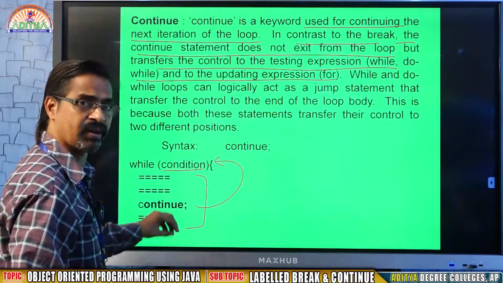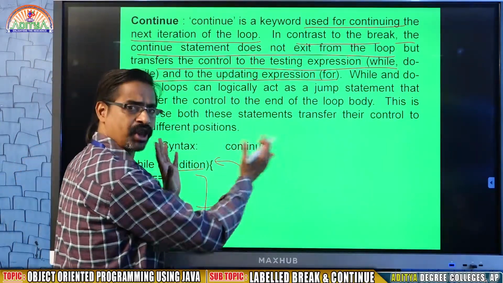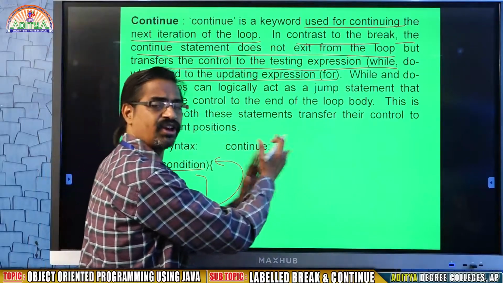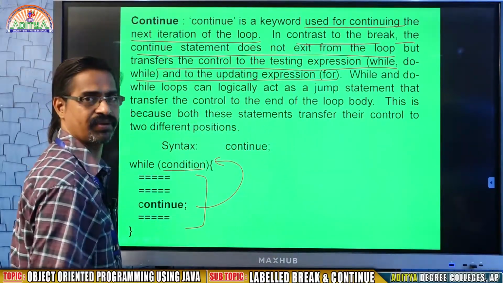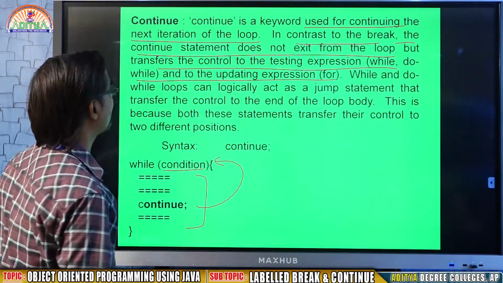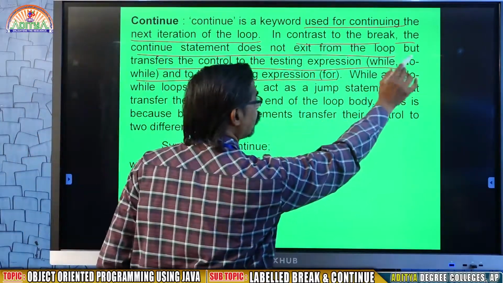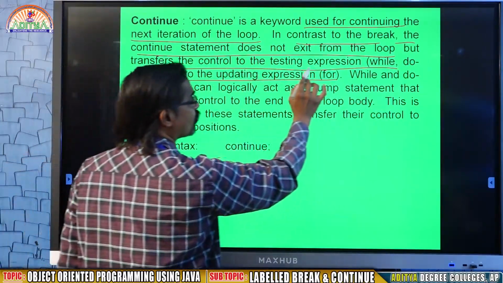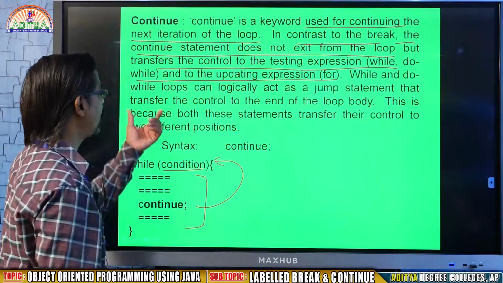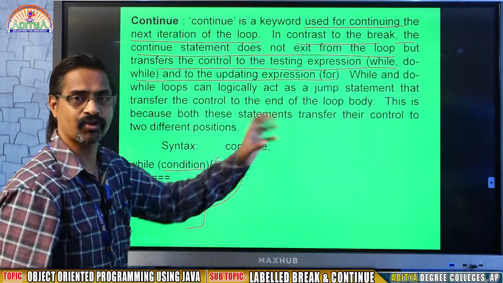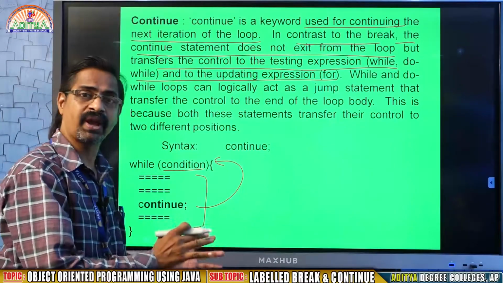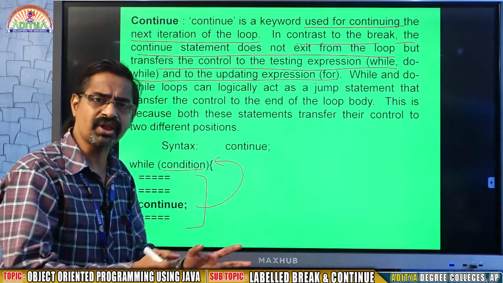In the case of for, there are three parts: initialization, condition, increment. It will go to the increment part. So that is the concept. The continue statement does not exit from the loop, but transfers the control to the testing expression, that is while, do while, and to the updating expression. This is what is called break and continue.